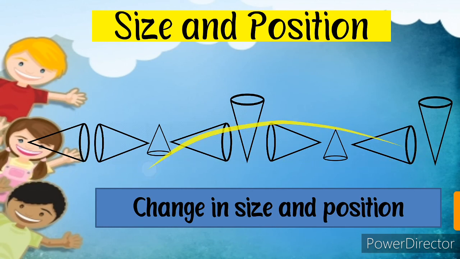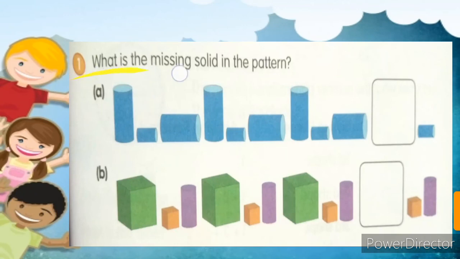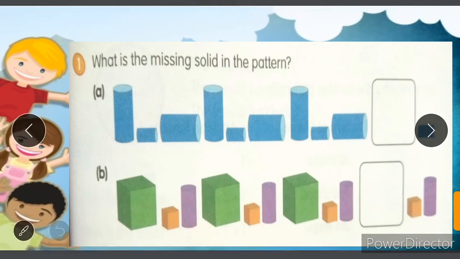Okay students, let's see what is the missing solid in the pattern. This is a cylinder, then a sleeping small cylinder, then a sleeping big cylinder. Standing cylinder, sleeping small cylinder, then sleeping bigger cylinder. Size is different. So which will be next? First we have to identify the pattern.